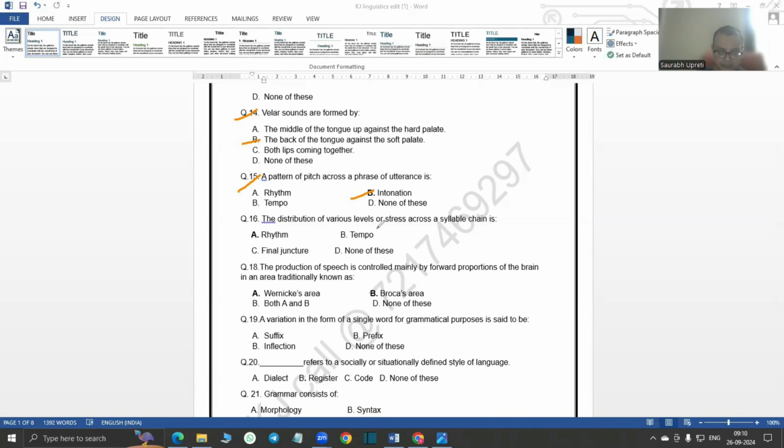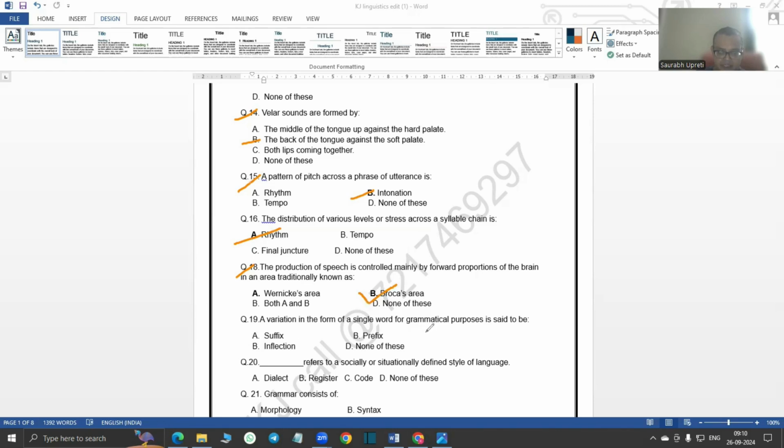Then 16: the distribution of various levels of stress across a syllable chain is called rhythm. Then question 17 is skipped. Then question 18: the production of speech is controlled mainly by forward portions of the brain in an area traditionally known as Broca's area, right?